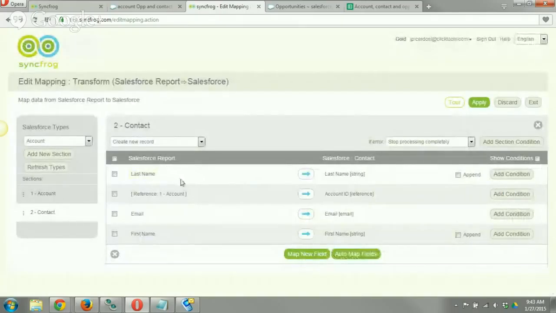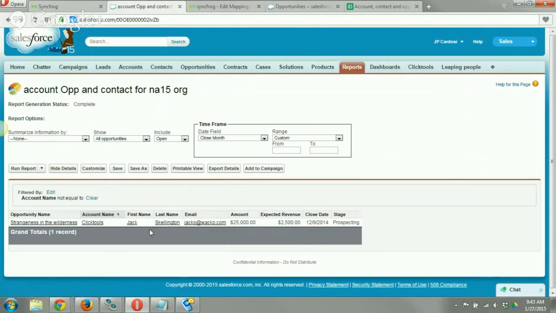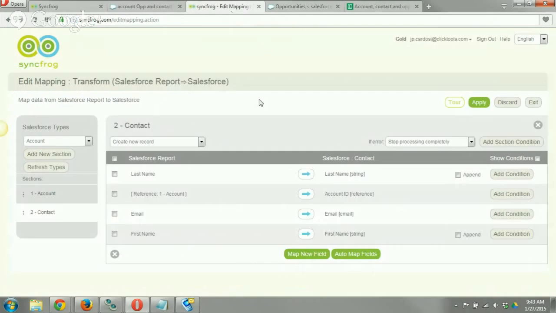We have last name to last name, our account ID from our first part, our email to email, and our first name to first name. Cool. So that is all of our information from our report here that we need to have, right? So we have our account name, we have our first name, last name, and email, right? So that's enough for us to create a decently defined contact inside of an org.